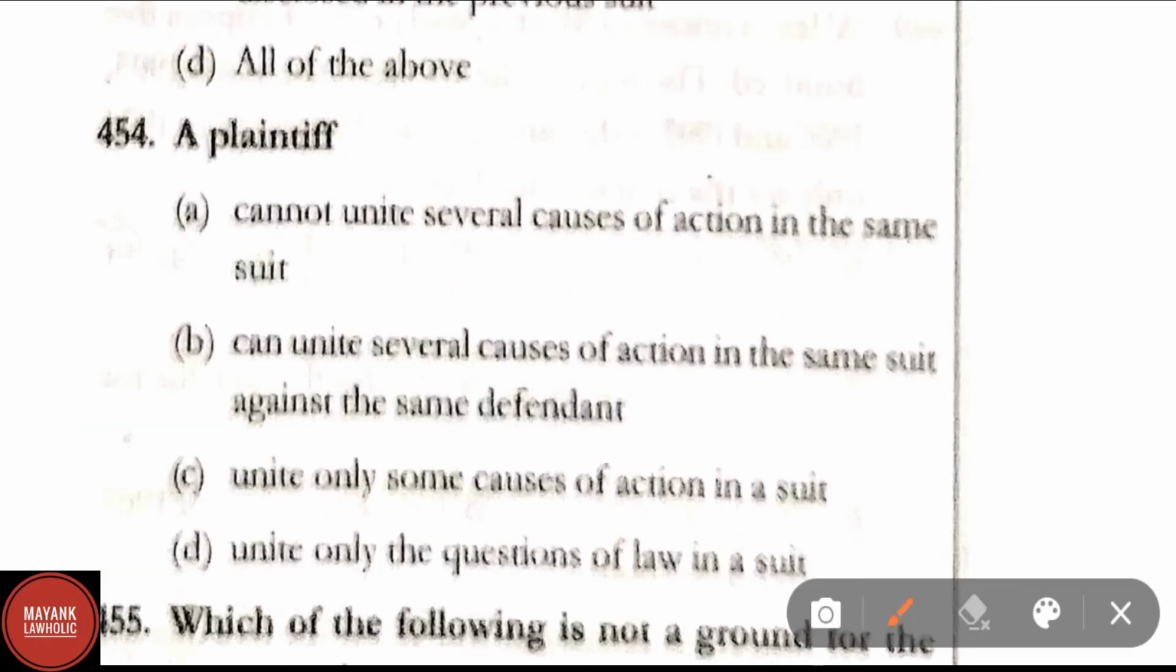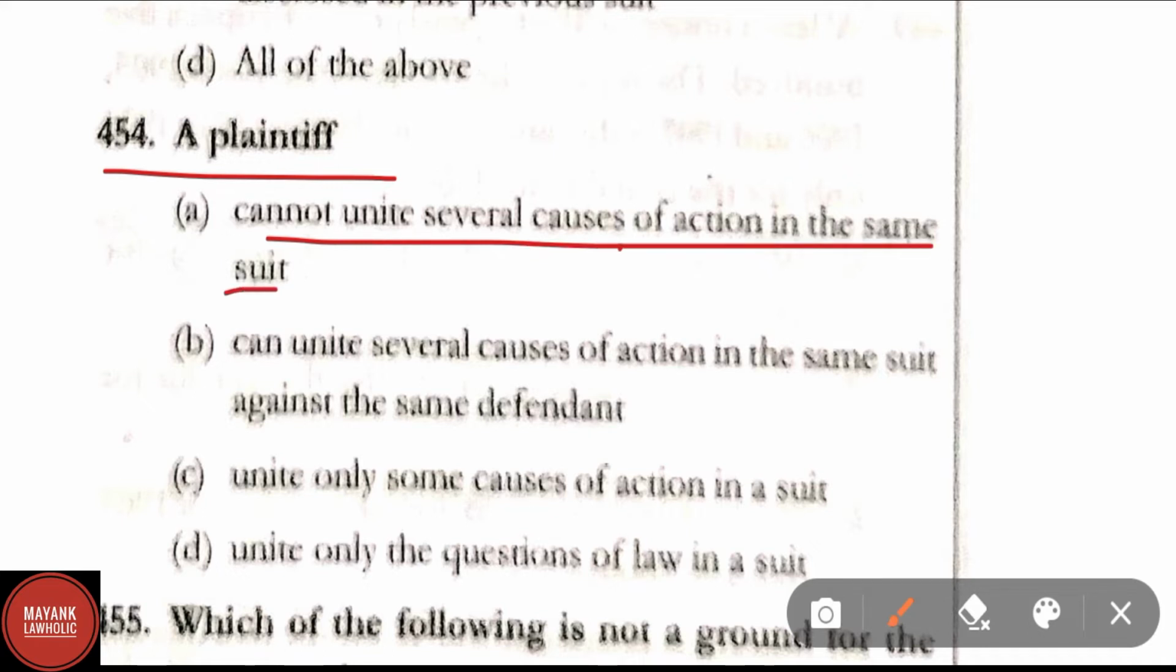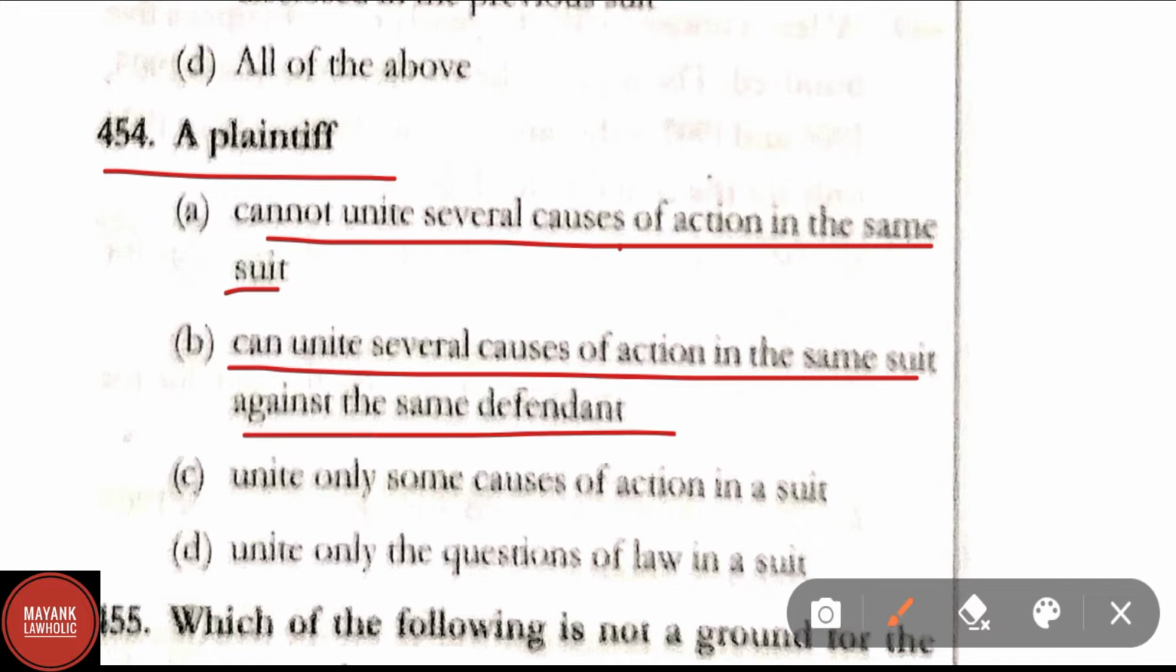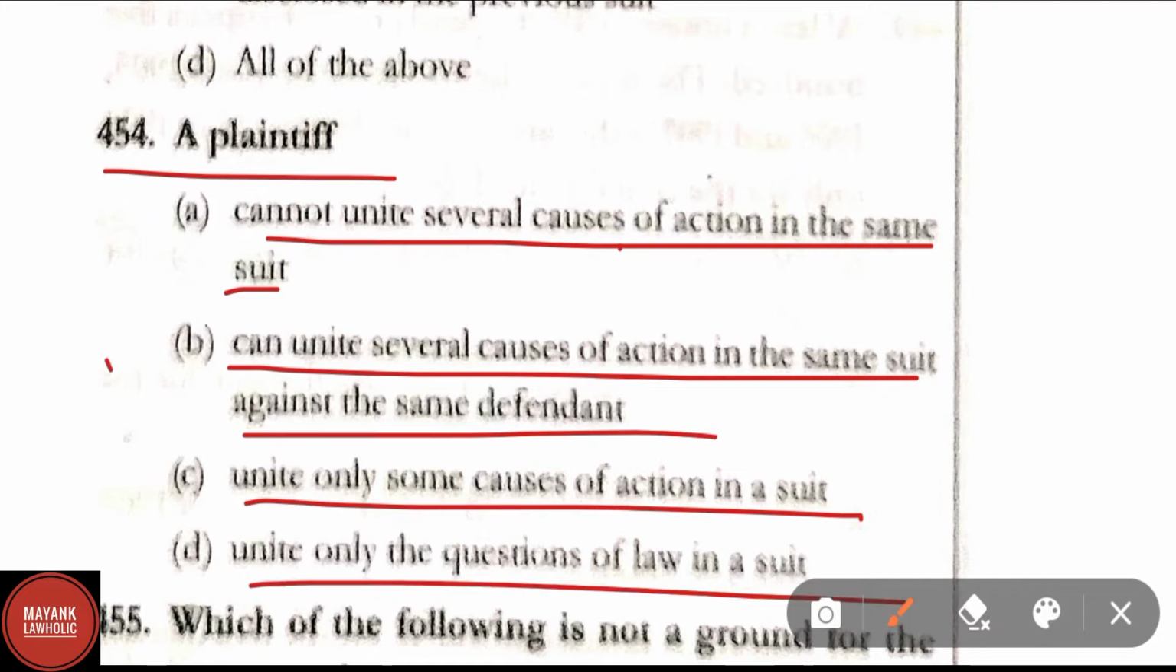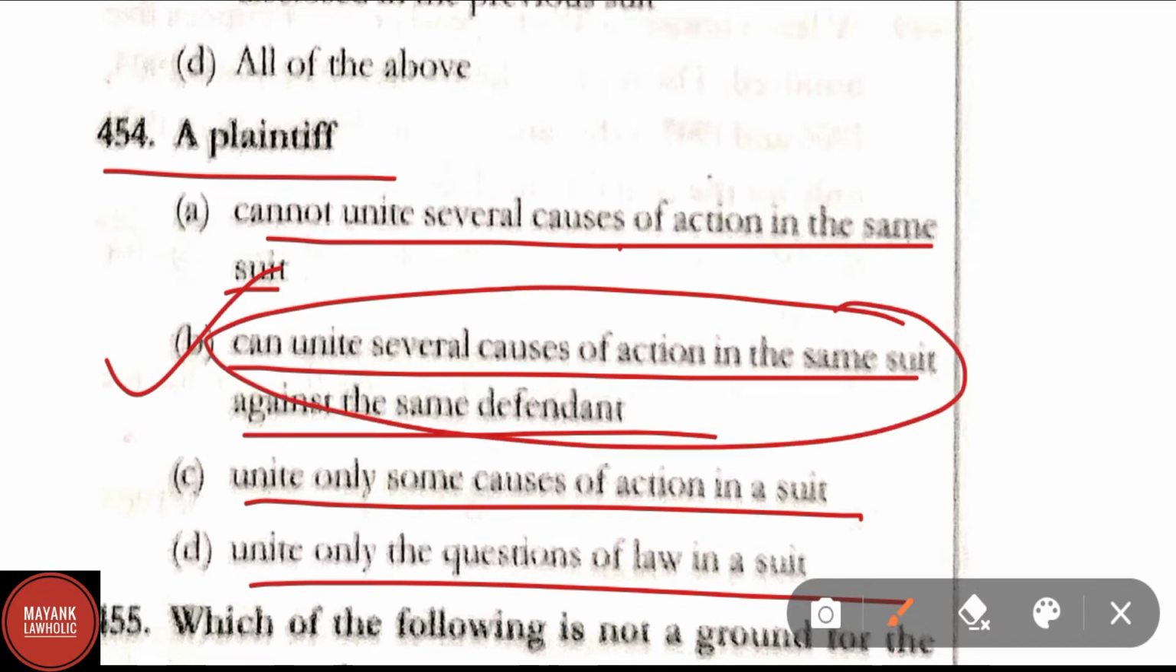Question number 454. A plaintiff, option A, cannot unite several causes of action in the same suit. Option B, can unite several causes of action in the same suit against the same defendant. C, unite only some causes of action in a suit. And D, unite only the questions of law in a suit. Here the correct answer is option B, that is can unite several causes of action in the same suit against the same defendant.